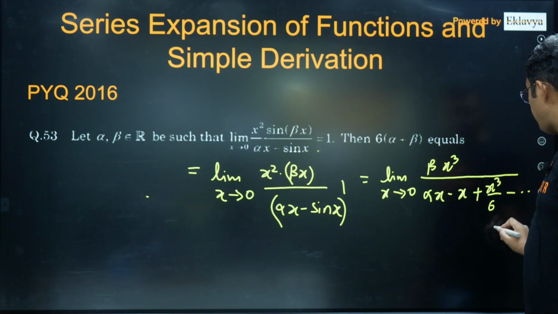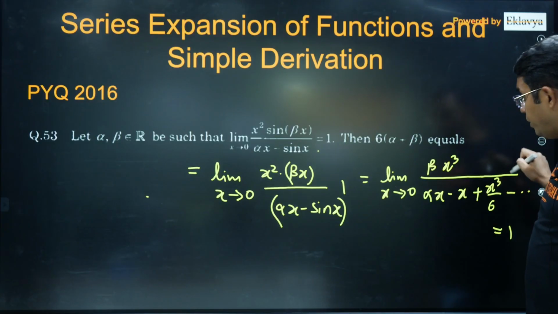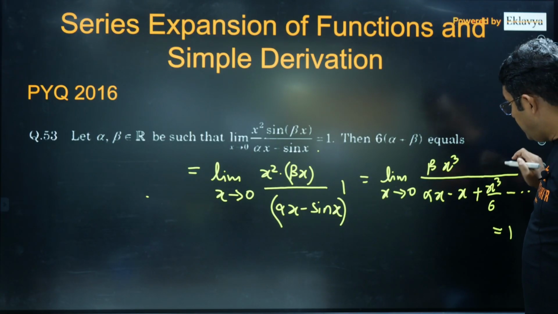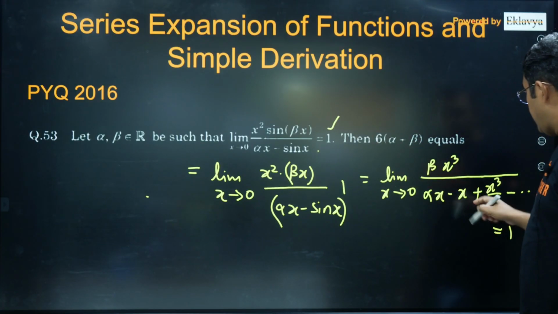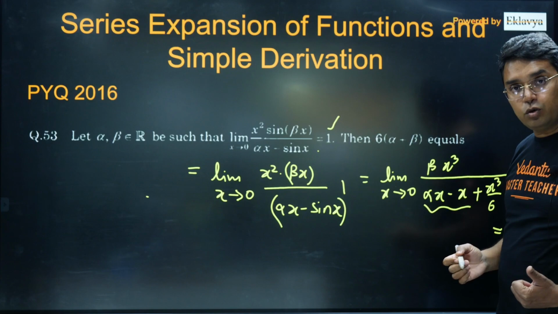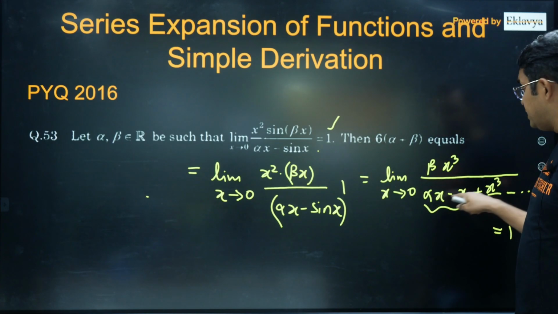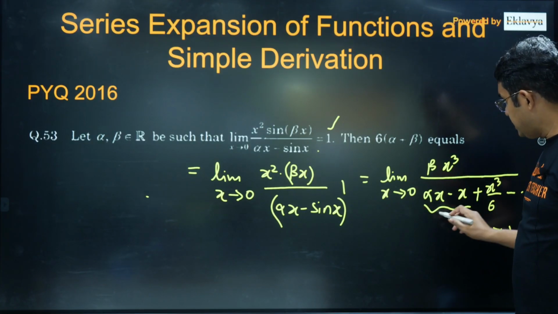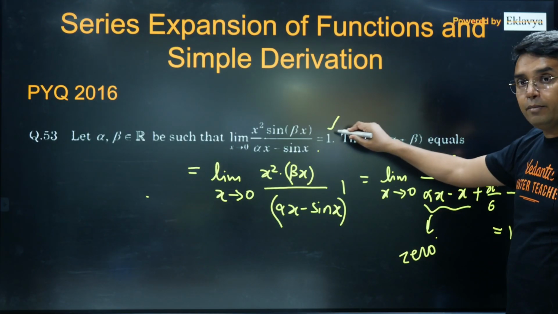Now this limit can be finite, equal to 1, only if the degree in the denominator is equal to the degree of the numerator. But here you can see there are terms of x also, which will give you an infinite limit if this is not made 0. So this has to be 0, then only your limit can come equal to 1.